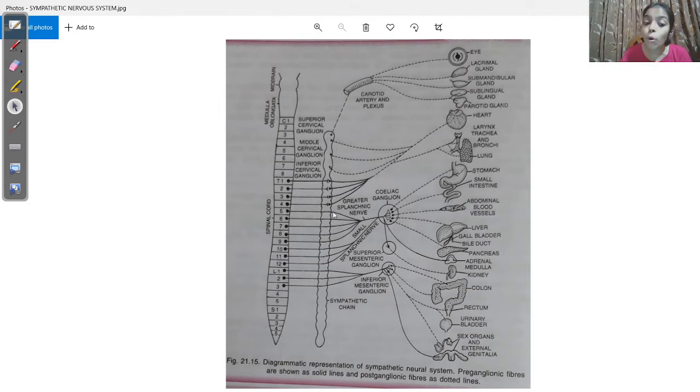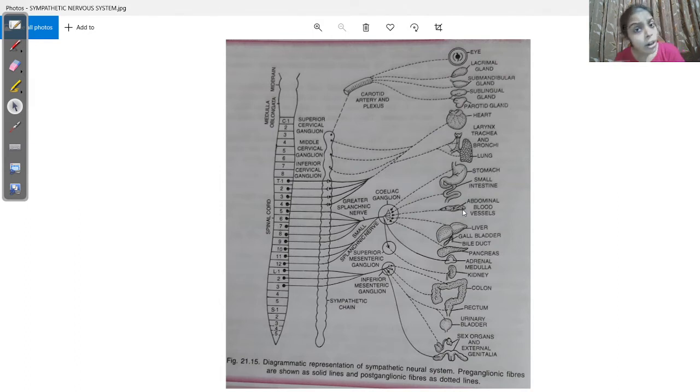What are the postganglionic fibers? See these lines, follow these lines. The postganglionic fibers emerge from the sympathetic trunk, and then after emerging, they innervate different organs of the body, as you can see: eye, lacrimal gland, salivary glands, heart, lungs, stomach, intestine.